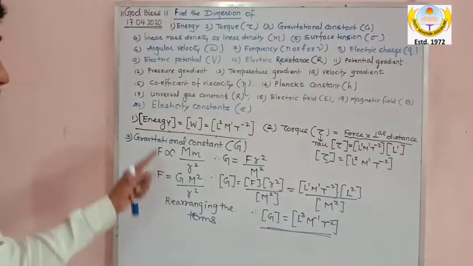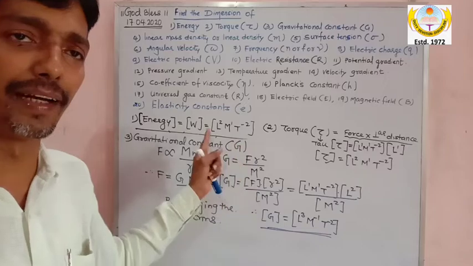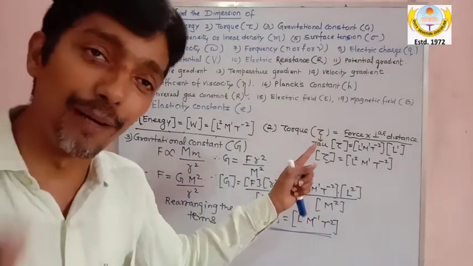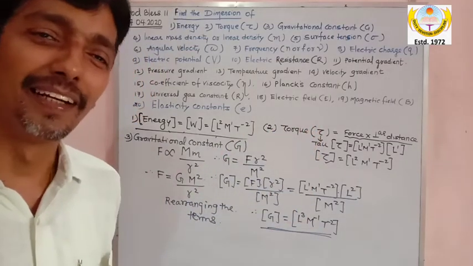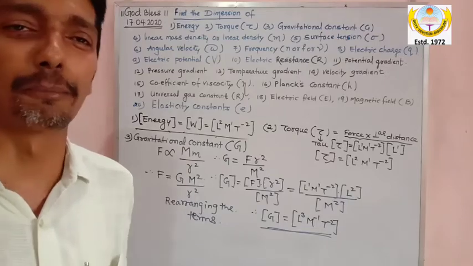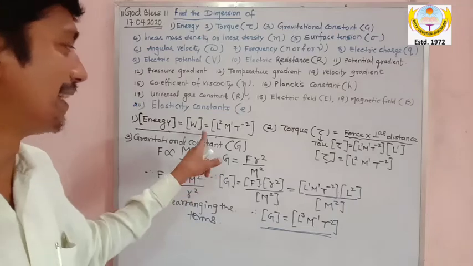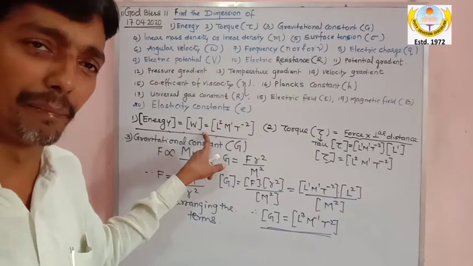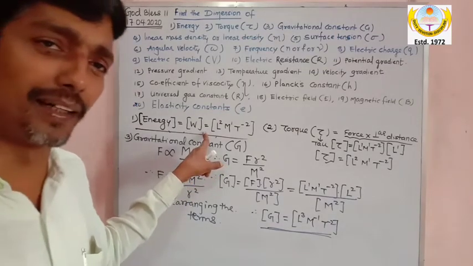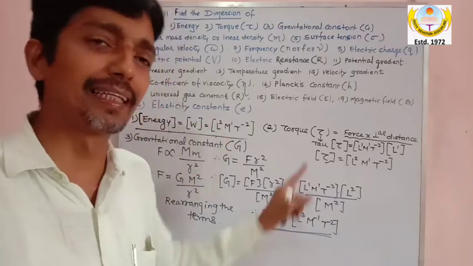So my dear, I have shown 3 dimensions in front of you. First, energy, which is nothing but work. The same dimension as work. Don't confuse with kinetic, don't confuse with potential. Kinetic, potential, nothing doing, it is the dimension of energy. It has the same dimension as work. We all remember the dimension of work is L2 M1 T minus 2, so energy dimension is the same. Second is torque.